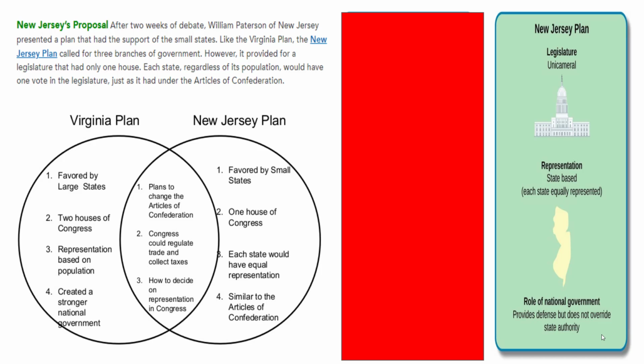Question 6. Under the New Jersey plan, how many branches of government would there be? There would once again be 3 branches of government, so both plans agreed on that concept. Question 7. Unlike the Virginia plan, how many houses would the legislative branch have in the New Jersey plan? There would be 1 house. Question 8. Under the New Jersey plan, how would representation be decided? It would be very simple. Equal representation. Each state, 1 vote. Equal vote for every state.